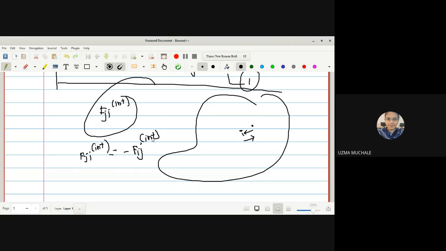Suppose you have a friendship, A is one student and B is another student, both are friends, meaning both have their own bond. A has some bond with B, and B is also a friend of A. So here also, the amount of force we are calculating, the total internal force acting on the ith particle due to the jth particle, is exactly equal and opposite for both. Yes, everyone understood this part?